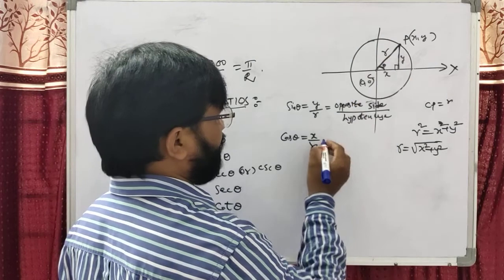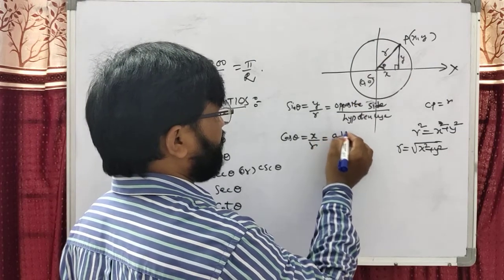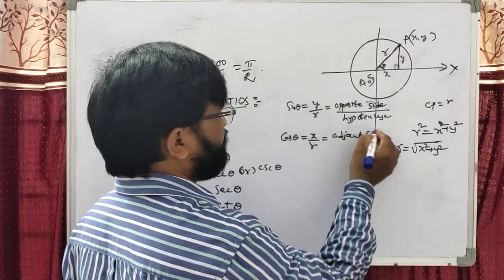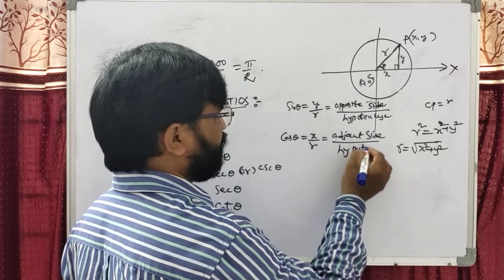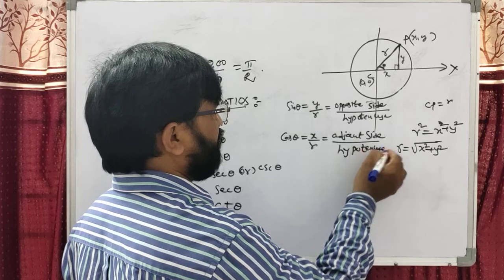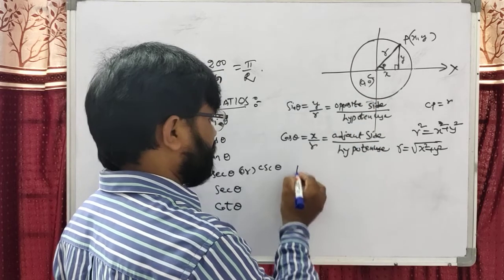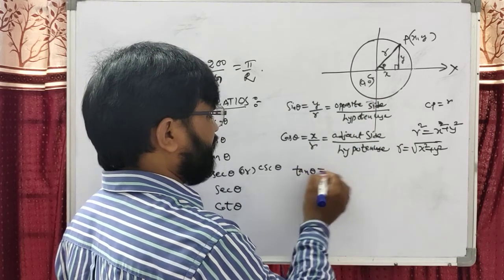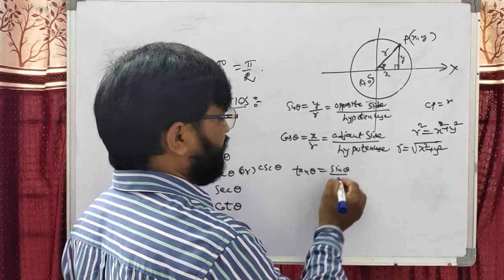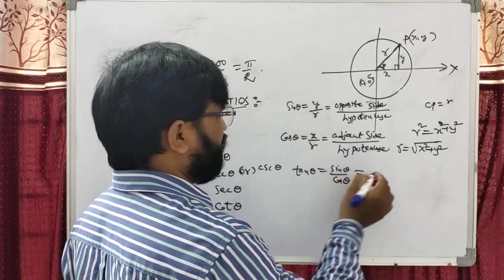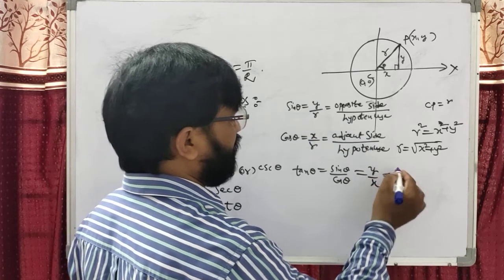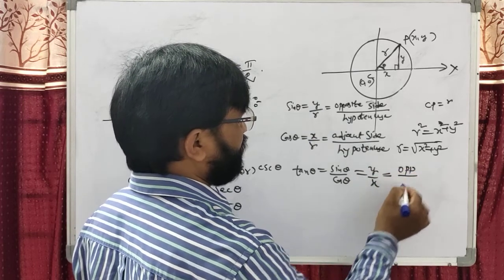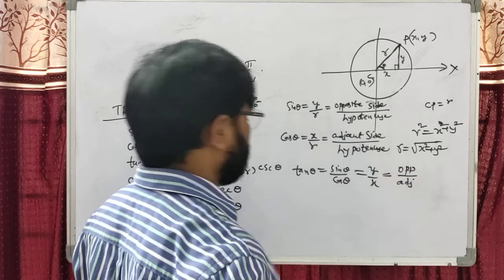Adjacent side by hypotenuse, that is called the cos theta. Dear students, we can write tan theta is the sin theta by cos theta, that equals y by x, that is called the opposite side by adjacent side.